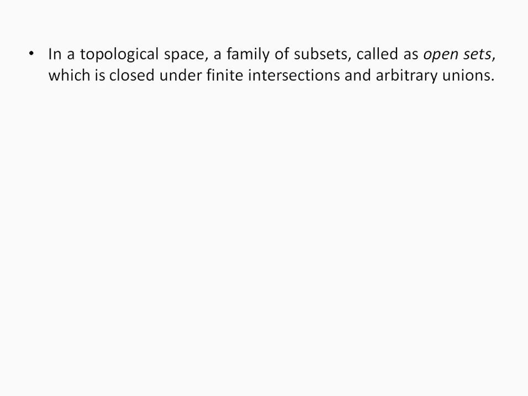In a topological space, a family of subsets are known as open sets, which are closed under finite intersection and arbitrary union. That means basically we will give a formal or mathematical definition of topology. But if we look at a topological space, it consists of a family of subsets of that particular set on which the topology is defined. And if it satisfies certain properties, then we call those members open sets.